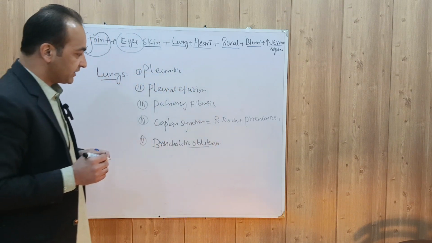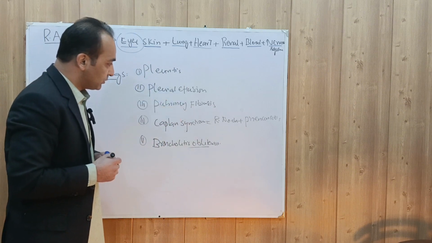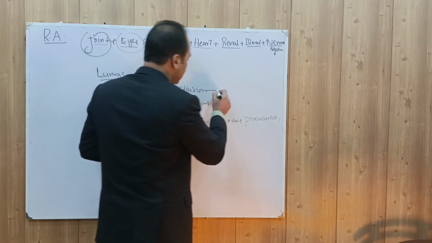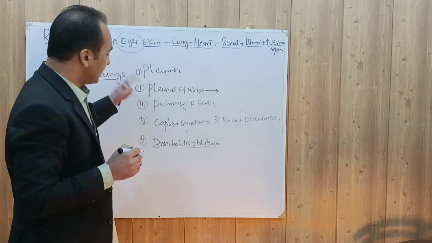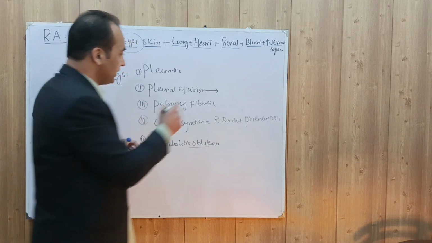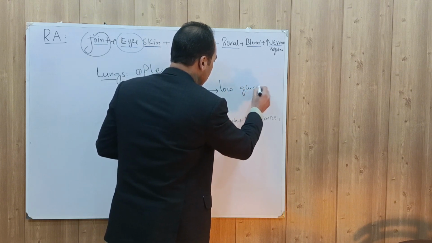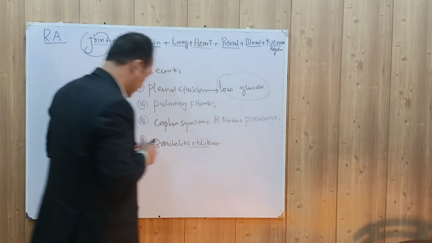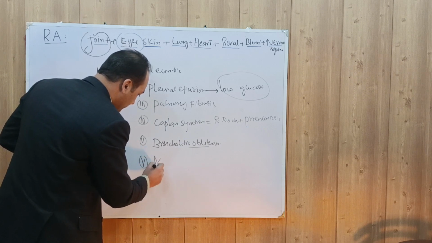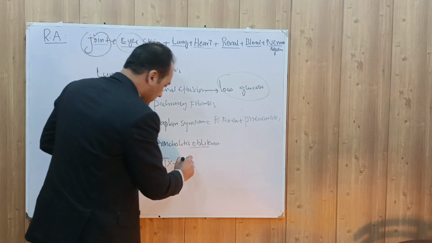This will show an obstructive pattern on the pulmonary function test, while pulmonary fibrosis will show a restrictive pattern on the pulmonary function test. And one thing about the pleural effusion is that in rheumatoid arthritis with pleural effusion, when you take fluid from the pleura, there will be low glucose in the pleural fluid. Also, these patients take methotrexate, and methotrexate can cause pneumonitis.